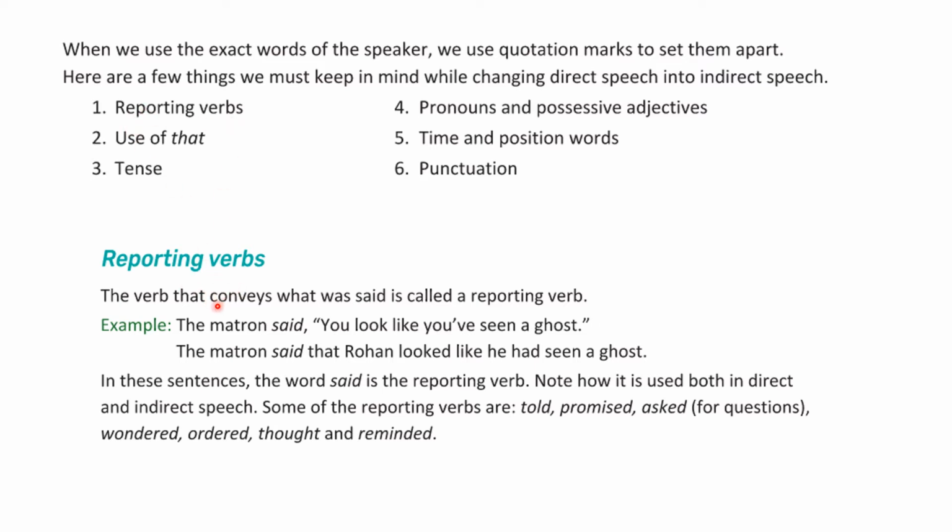What is a reporting verb? The verb that conveys what was said is called a reporting verb. Example, the matron said, you look like you have seen a ghost. The matron said that Rohan looked like he had seen a ghost. In these sentences, the word said is the reporting verb. That's all you should know here. Note how it is used both in direct and indirect speech. Some of the reporting verbs are told, promised, asked, wondered, ordered, thought, reminded.